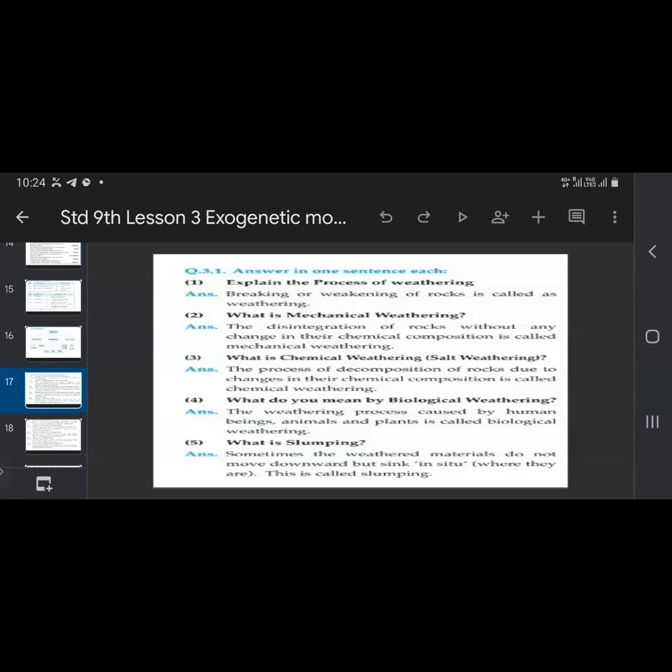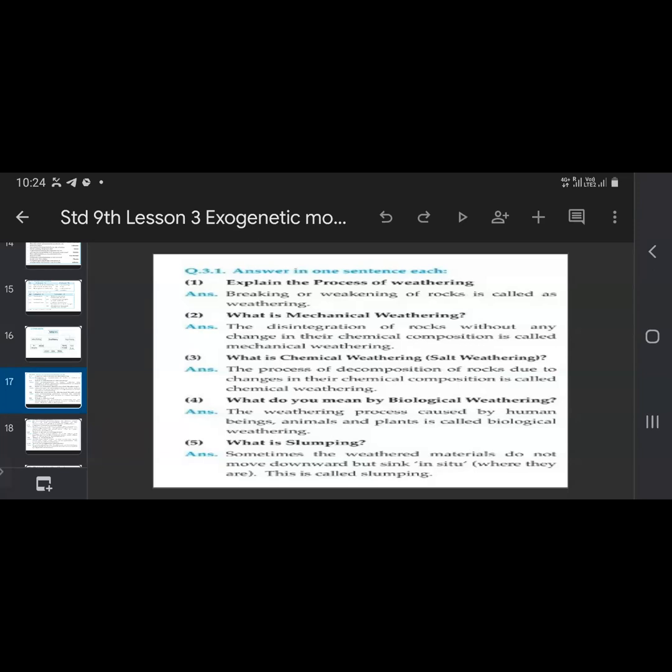What do you mean by biological weathering? Weathering which is because of humans, animals, and plants is called biological weathering, so biological factors.